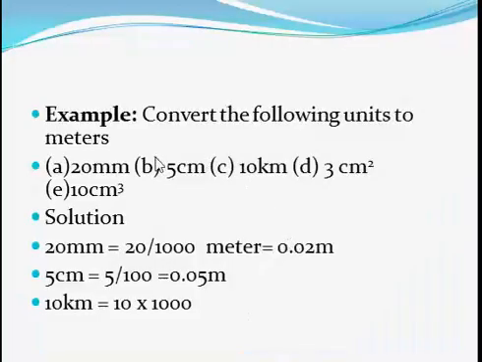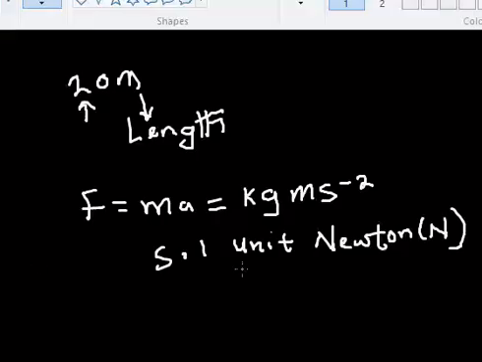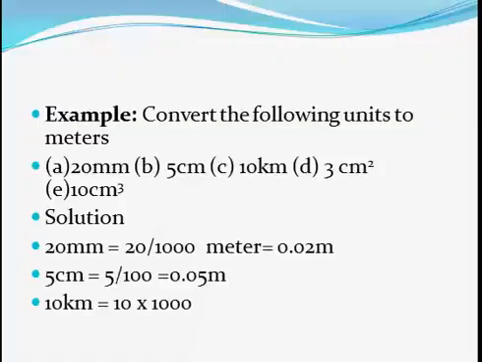Examples will illustrate this better. Now let's look at some examples on the screen. The question goes this way: convert the following units to meters. Here I have 20 millimeter, 5 centimeter, 10 kilometers. With what I've given you, this will be so simple. Let's start with the very first, 20 millimeter.